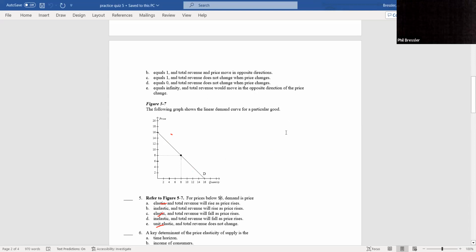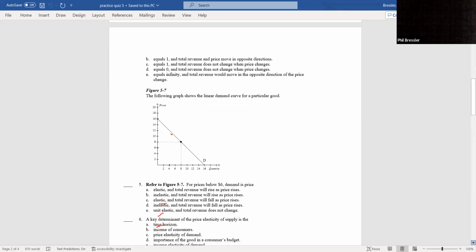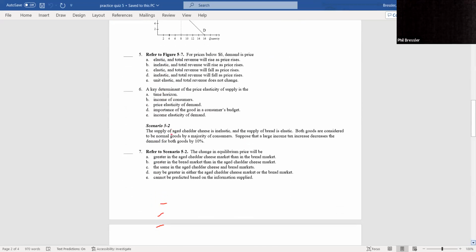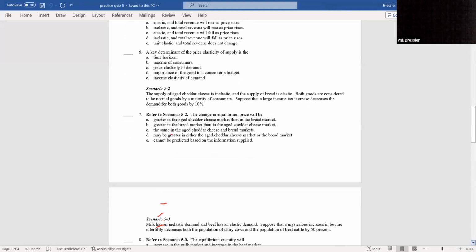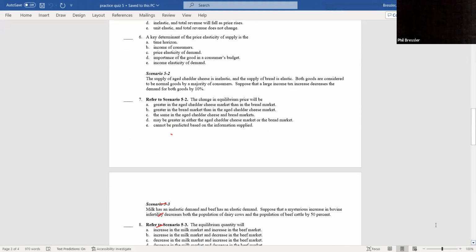If I get this to scroll up a little, maybe not. Okay. The key determinant of elasticity of supply is time, which is A as an alpha.